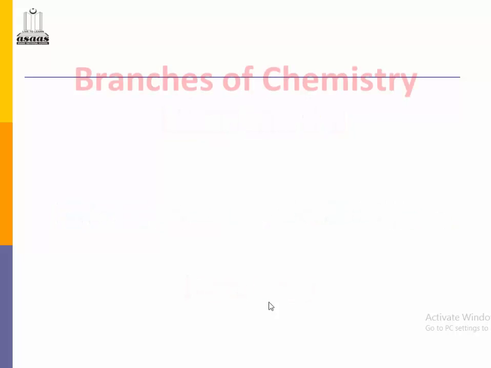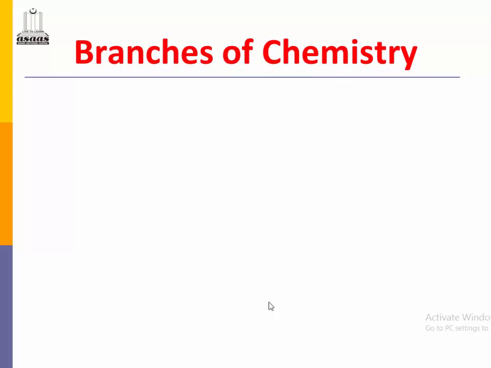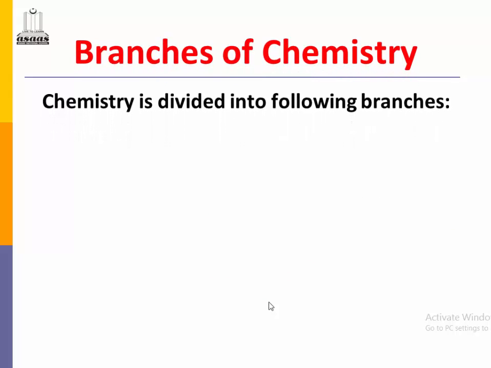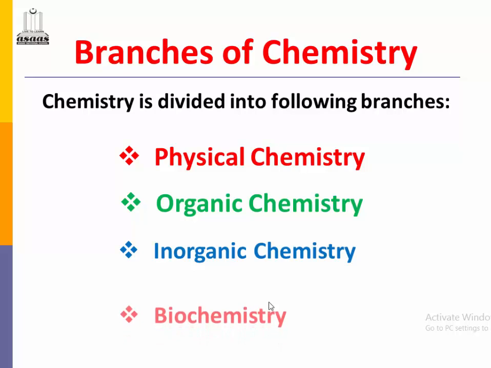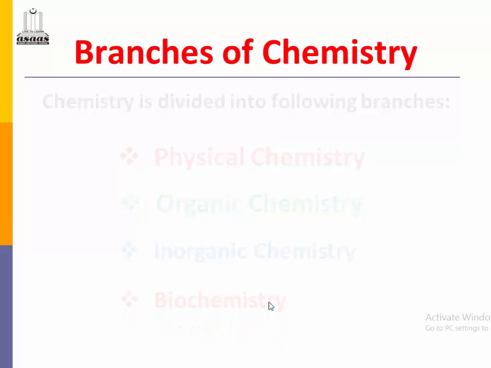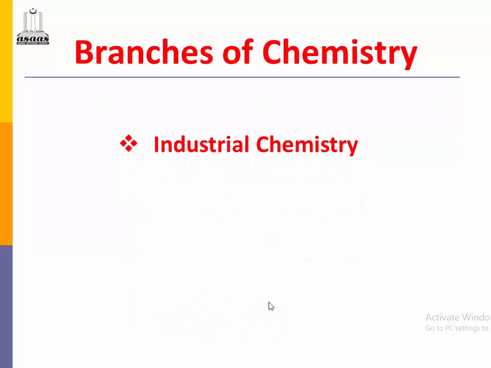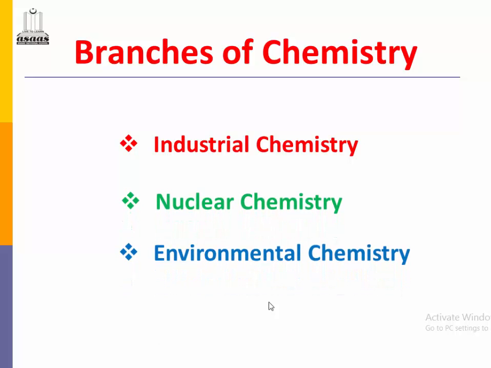Well, dear students, here are the branches of chemistry. Chemistry is divided into the following branches. First one is physical chemistry. Second one is organic chemistry. And then inorganic chemistry, biochemistry, industrial chemistry, nuclear chemistry, environmental chemistry, and the last one is analytical chemistry.